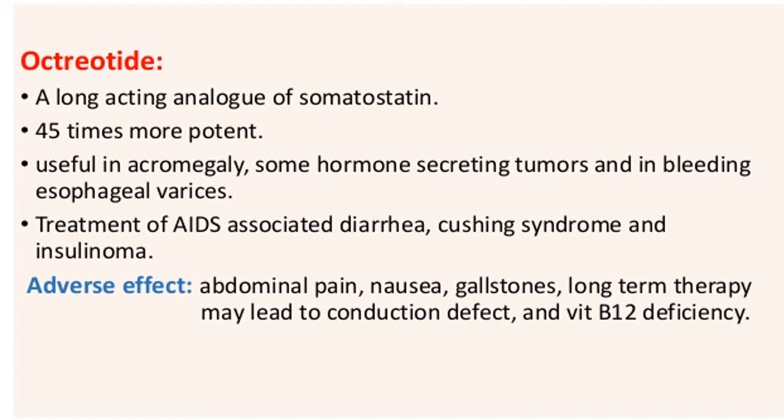In acromegaly, there is large release of growth hormone, so the patient is growing larger and larger. So in this case, we use this somatostatin analog that is called octreotide. Somatostatin is basically growth hormone release inhibiting hormone, so we use it in acromegaly. Similarly, we use it in some hormone secreting tumors and bleeding esophageal varices. It is also used in treatment of AIDS associated diarrhea, in Cushing syndrome and insulinoma.